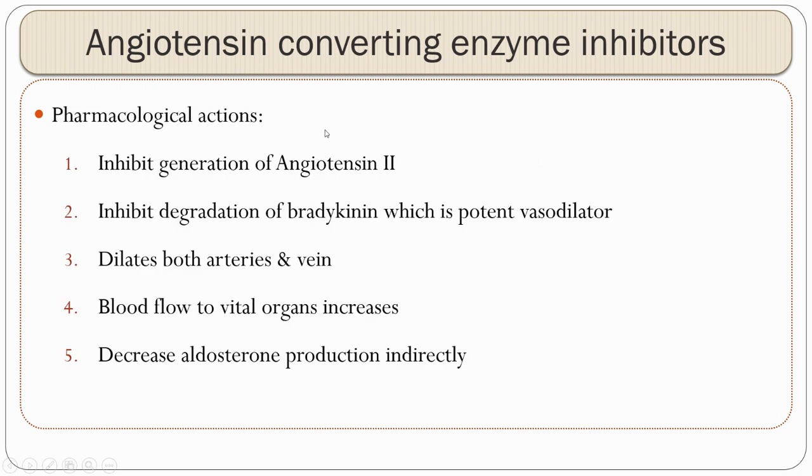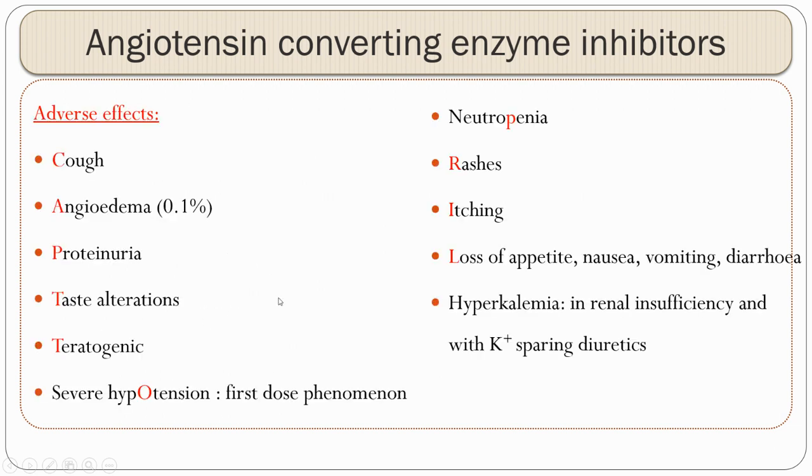So, what are all the pharmacological actions? Simple, we can happily derive these from our mechanism of action. So, basically, they inhibit ACE. So, angiotensin 2 is not formed. Because they inhibit ACE, bradykinin degradation is not there, as well as because of no formation of angiotensin 2, there will be significant vasodilatation resulting in increased blood flow to the vital organs. Along with all these, it also reduces aldosterone production.